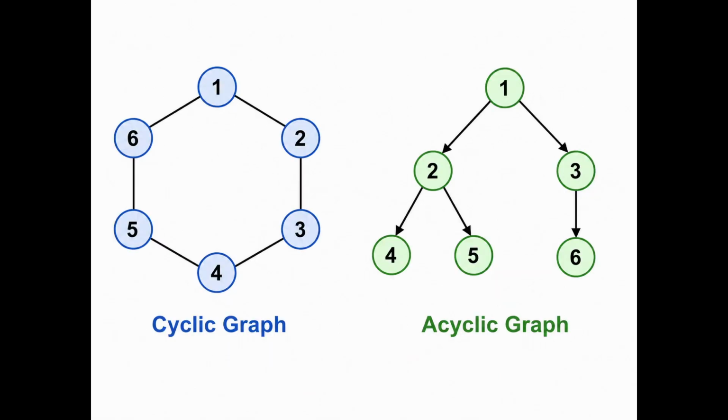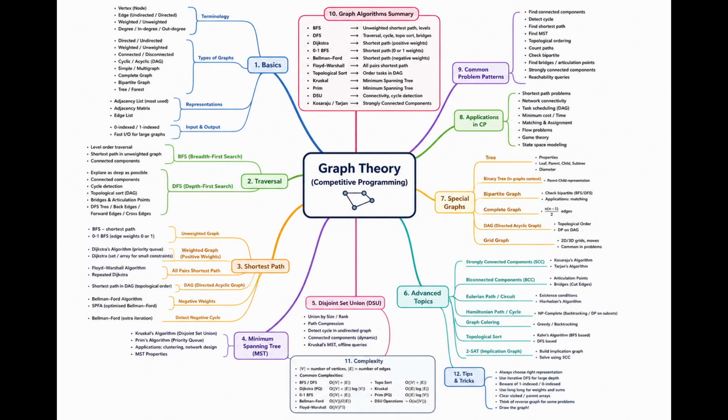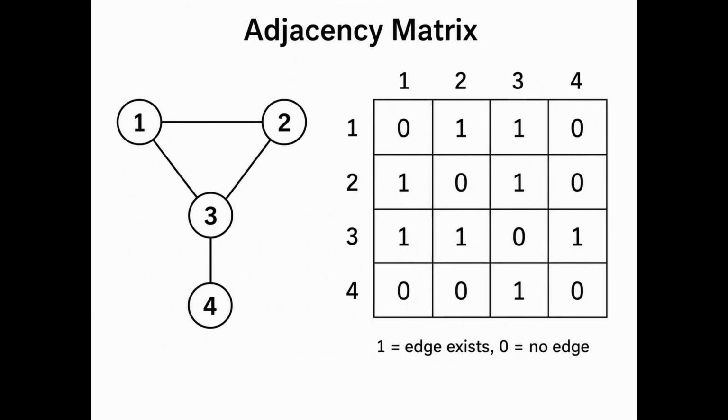Graphs can be directed or undirected. They can also be cyclical or acyclical, and weighted and unweighted. If you've been in the trenches of competitive programming like me, I'm so deeply sorry, but you probably recall these ideas. So you're probably wondering, what is the easiest way to represent this? Welcome to the adjacency table. An adjacency table is effectively a 2D array of ones and zeros, documenting the relationships between different nodes. So if node 1 points to node 3, the coordinate 1, 3 would be 1. If it's a two-way connection, both 1, 3 and 3, 1 would be 1. When you have weighted edges, the number can be increased accordingly to 2 or 3.